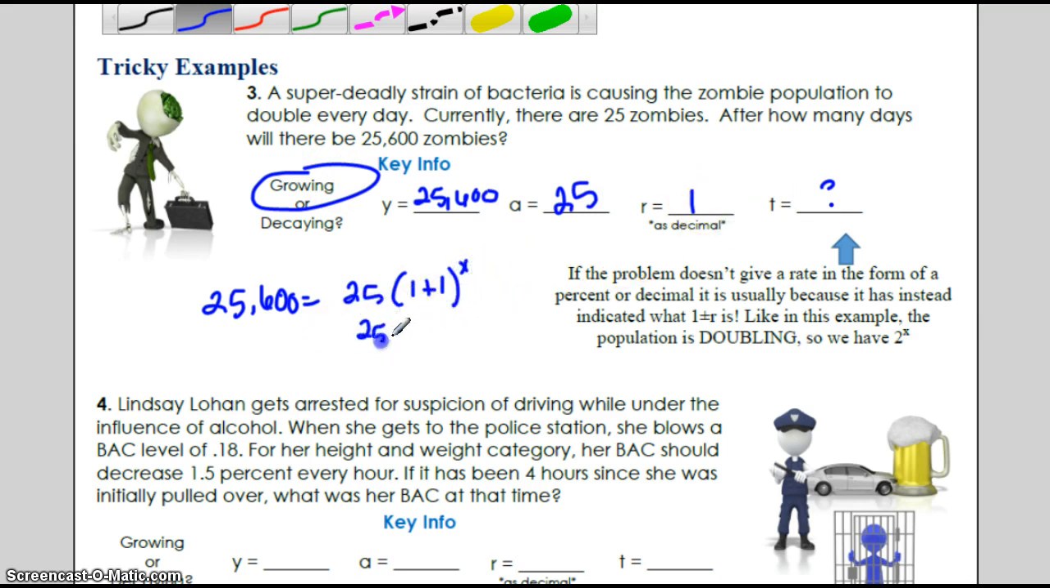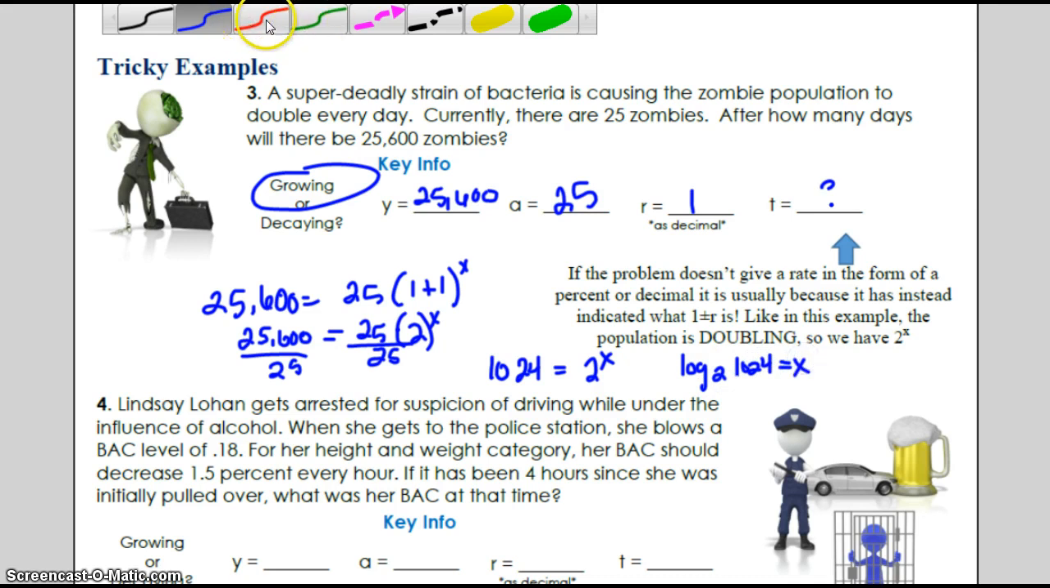So we have 25 times 2 to the x power, and we're going to work backwards on this one. So divide by 25, and let's see what we get there. We get 1,024 equals 2 to the x power. So we're looking for our exponent here. This is where those logs come into play. To figure out that exponent, it's log base 2 of 1,024 equals x.